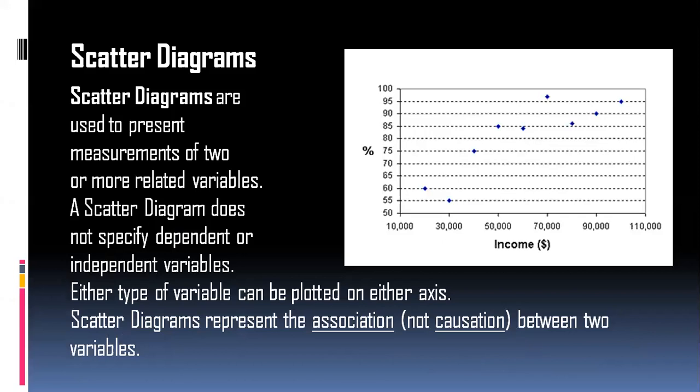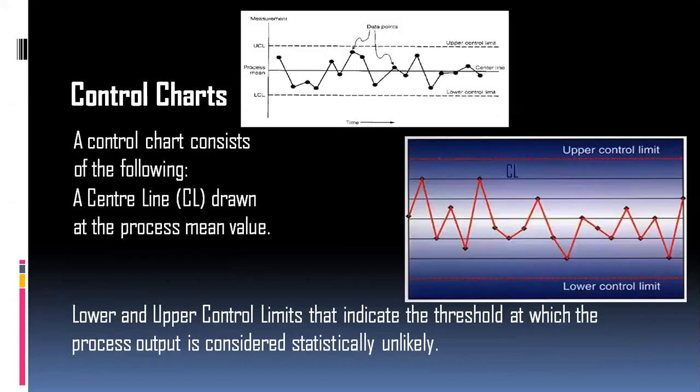Scatter diagrams are used to present the measurement of two or more related variables. A scatter diagram does not specify dependent or independent variables. Either type of variable can be plotted on either axis. The scatter diagrams represent the association, not causation, between the two variables.